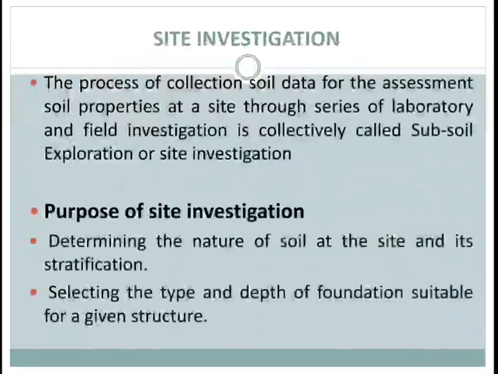Site investigation is essential for analyzing the safety or causes of failure of a structure and for selecting construction method and material. The object of site exploration is to provide reliable, specific and detailed information about the soil and groundwater condition of the site.